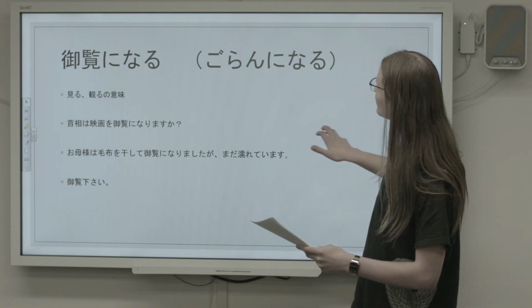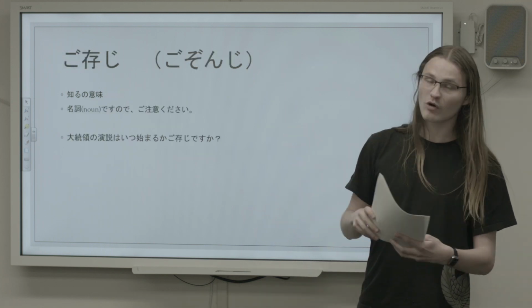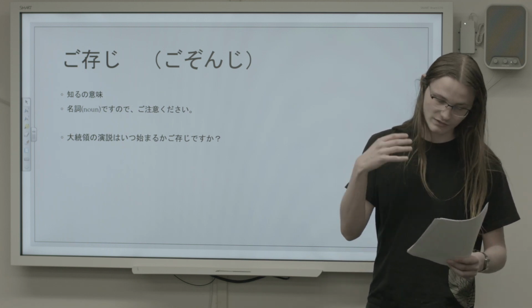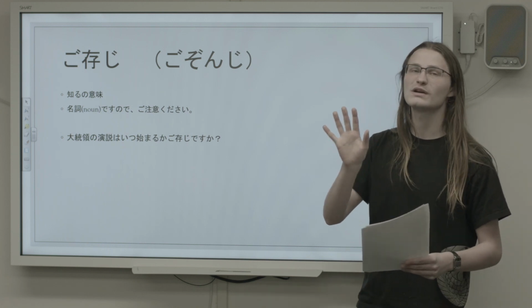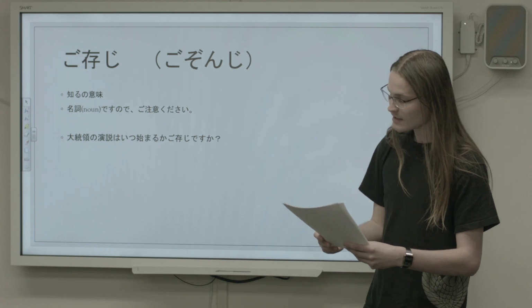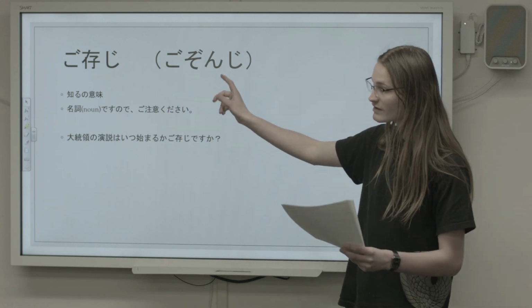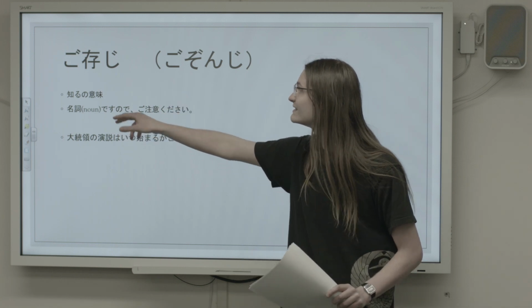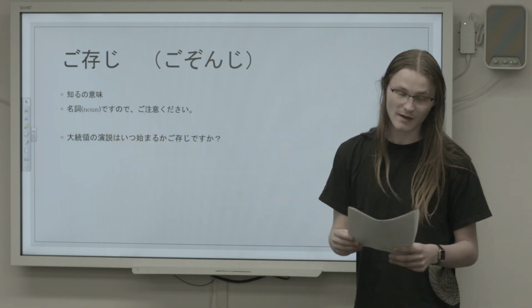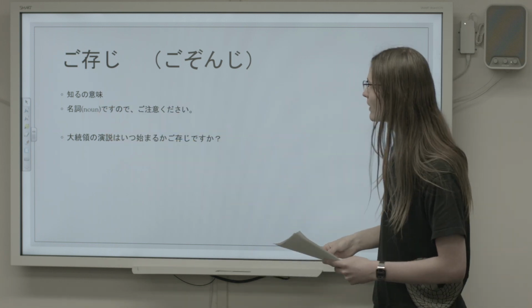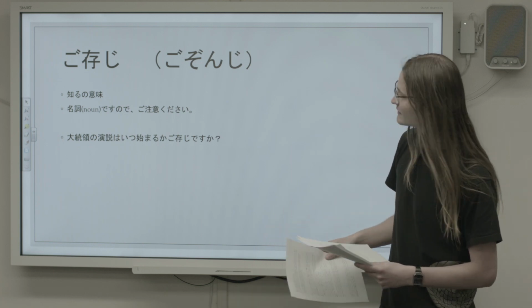Okay, our next word we're going to cover is a word you're almost certainly going to run into while in Japan or in any formal situation where Japanese is being spoken. This word is gozonji. And it should be noted that this word is a noun, but what it replaces is shiru, the verb meaning to know, of course. So let's take a look at this first sentence here.